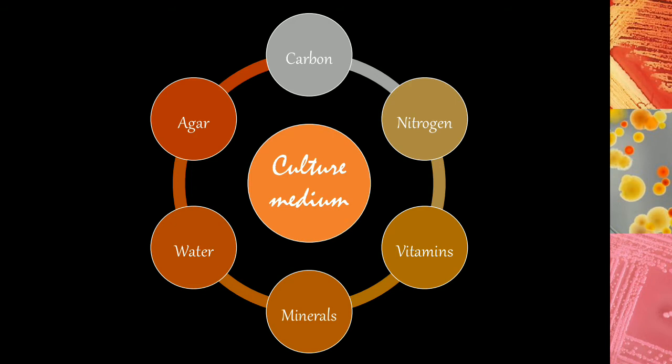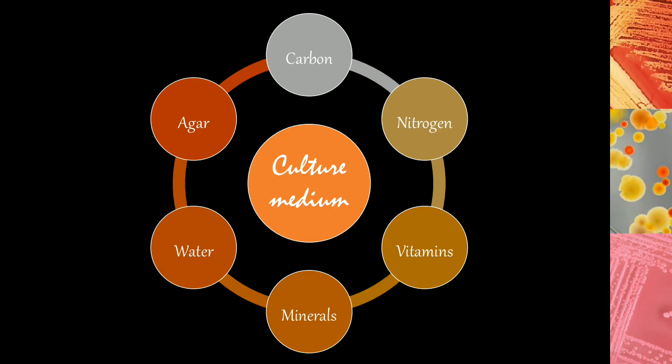Apart from these, one of the components that can be used in a medium, this is optional, is agar. Agar acts as a solidifying agent. It is basically a polysaccharide compound derived from the seaweed Gelidium. So, the Gelidium algae is the source for this solidifying agent. When we add agar into any liquid medium, after boiling it, when the medium cools, the medium gets solidified. So if you want to solidify your medium, we can go for agar. If we are not looking for a solid medium, then we can avoid agar and use all the other components for the preparation of a culture medium.